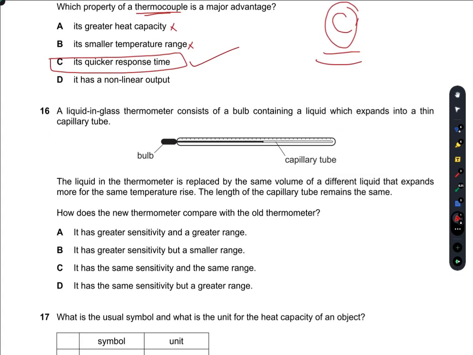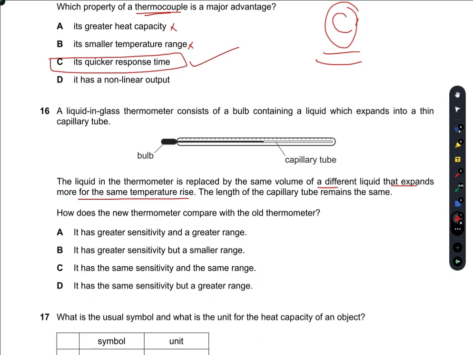A liquid-in-glass thermometer consists of a bulb containing a liquid which expands into a thin capillary tube. The liquid in the thermometer is replaced by the same volume of a different liquid that expands more for the same temperature rise.